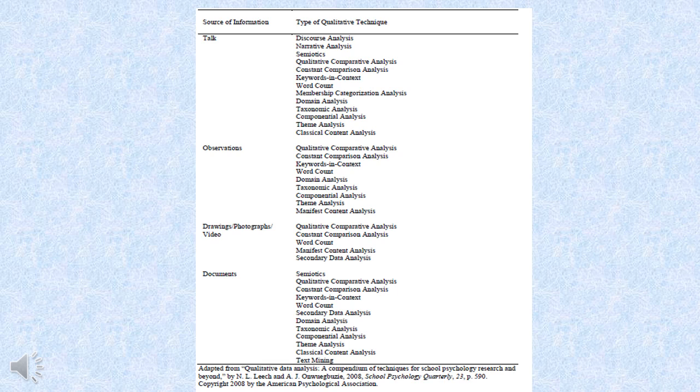These techniques can be used, but specifically for written documents, we have semantics, qualitative comparative, constant comparative analysis, keywords, then word count, secondary data analysis, domain analysis, taxonomic analysis, componential analysis, theme analysis, classical content analysis, and ultimately, last but not the least, text mining.